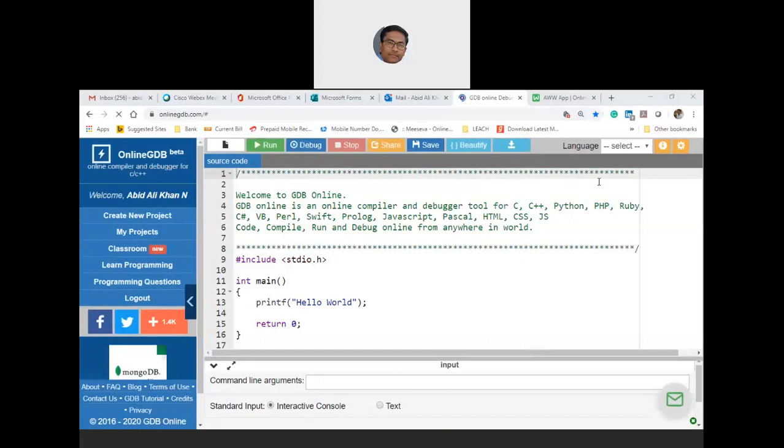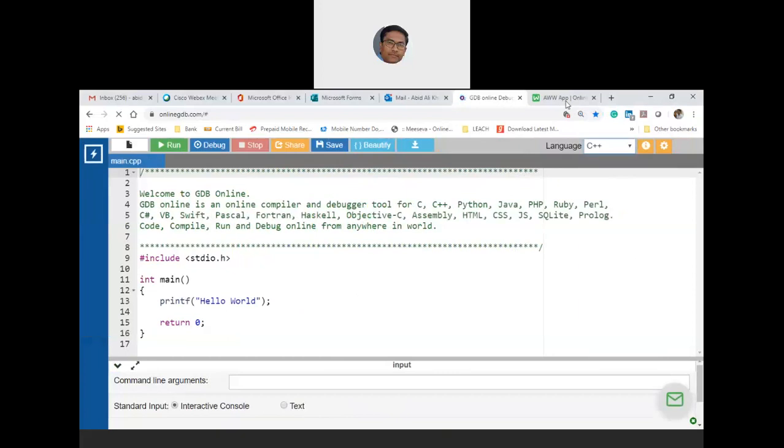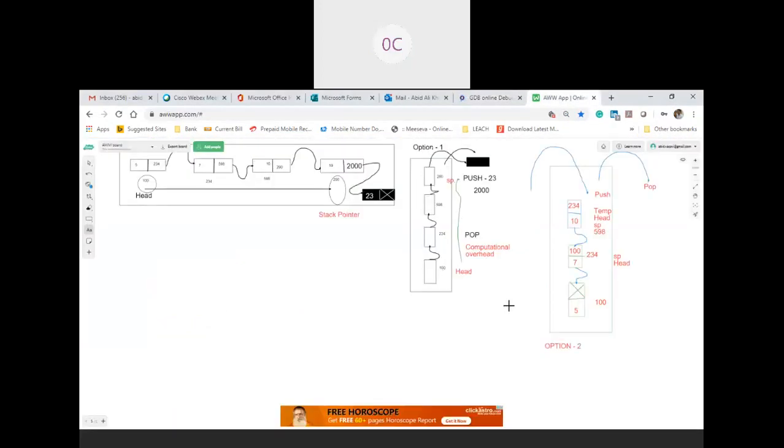Somebody is asking: before opting for the linked list, to avoid the overhead time we have taken a reverse singly linked list, so whatever node we are pushing we have to add as the head node. Yes, whatever node you are pushing is the head node. Simple. But it also gives access to the entire list, sir. It is also giving, but what you are accessing is important. You are accessing the head.